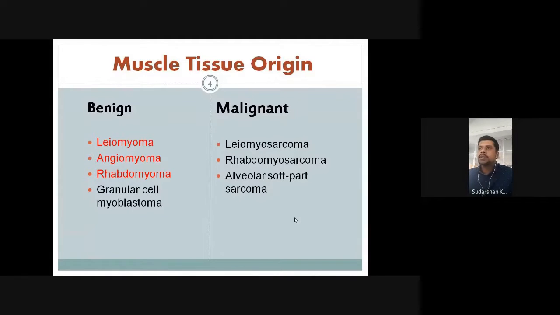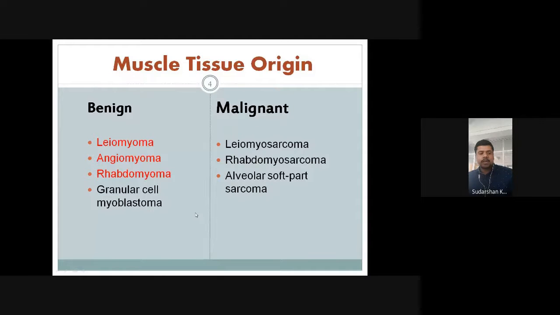So coming to the muscle tissue origin, you have both benign and malignant tumors. In the benign category, you have leiomyoma, angiomyoma, rhabdomyoma, and granular cell myoblastoma. All these are benign tumors of muscle tissue origin. Here, leiomyoma is a benign tumor of smooth muscle origin. Angiomyoma is also a benign tumor of smooth muscle origin related to the blood vessels. Similarly, rhabdomyoma is a benign tumor originating from the striated muscles.